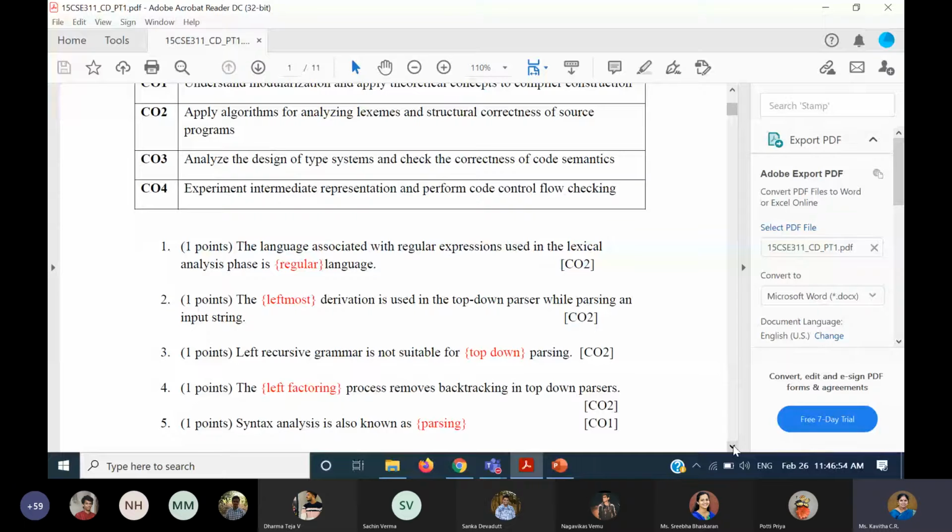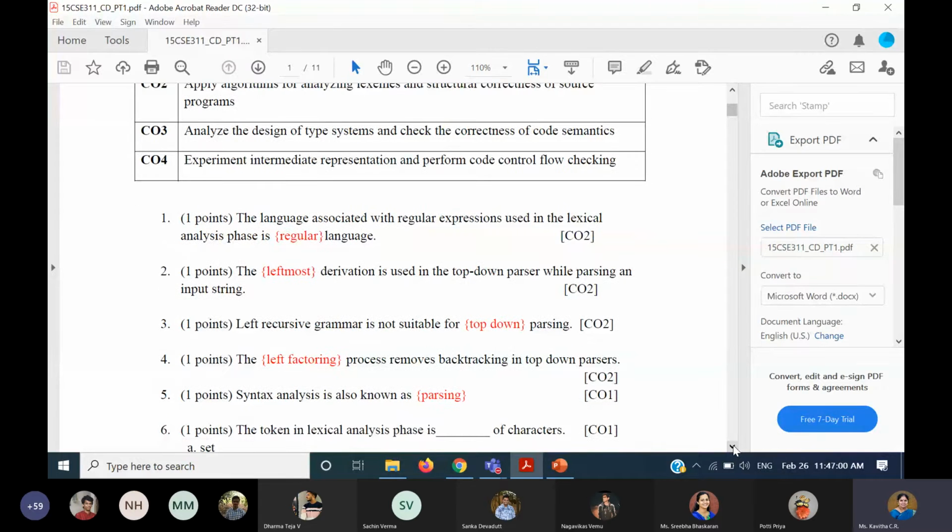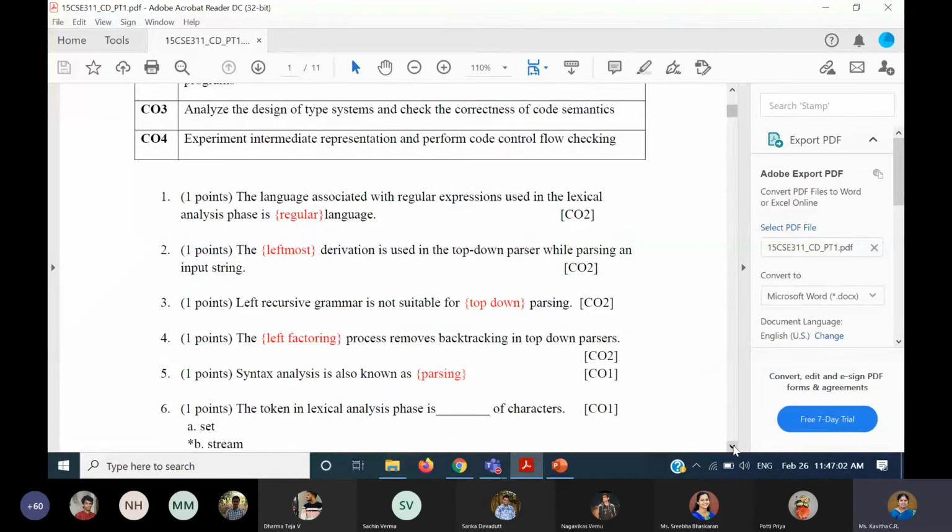Second question: dash derivation is used in top down. It is leftmost derivation. Left recursive grammar is not suitable for top-down parsing. Some people have written predictive parsing. No, predictive parsing you can't write like that. You have to mention top-down because it is a general method.